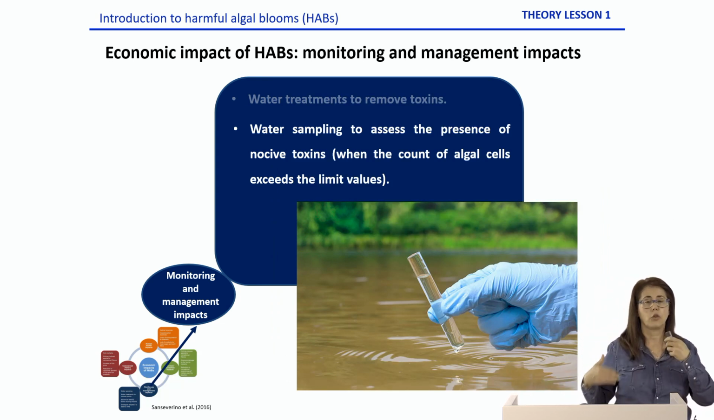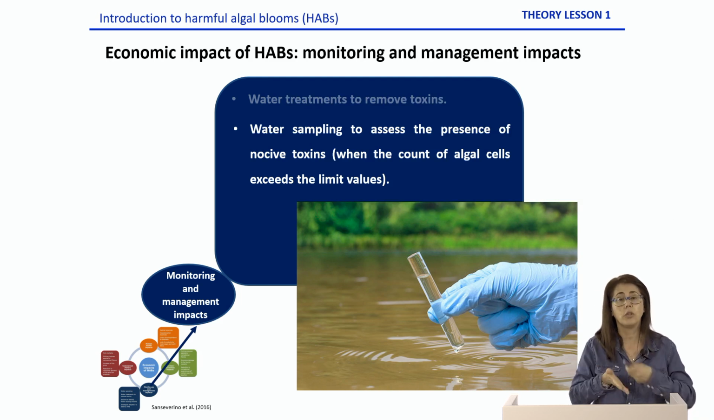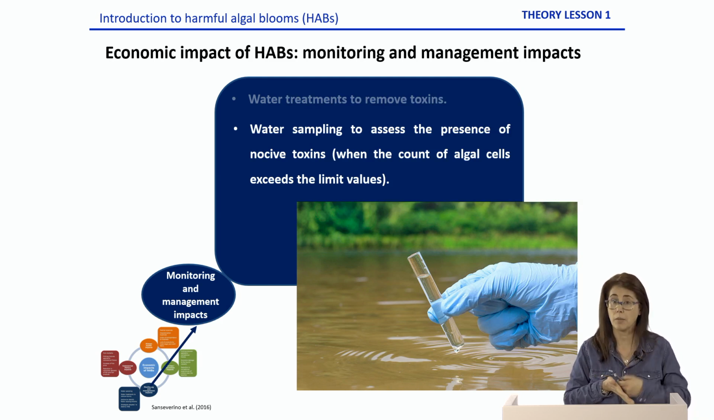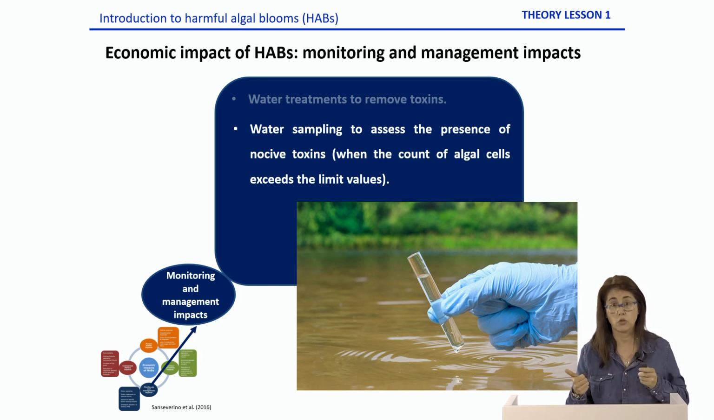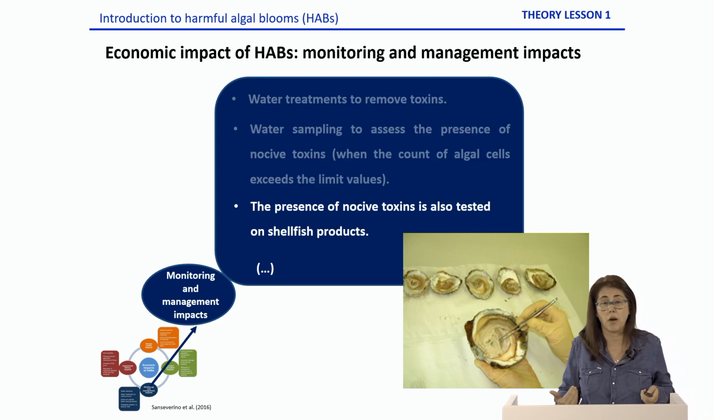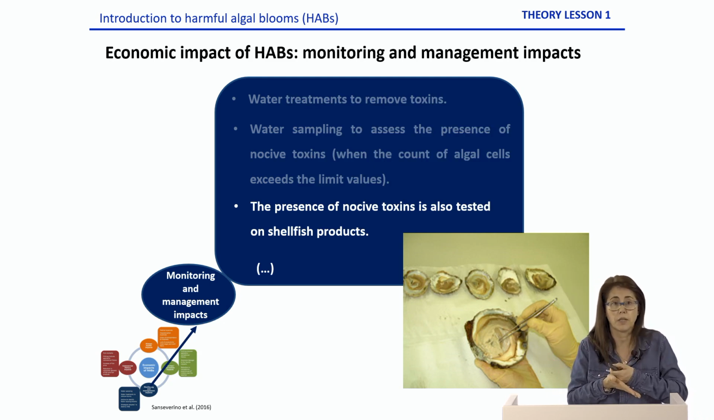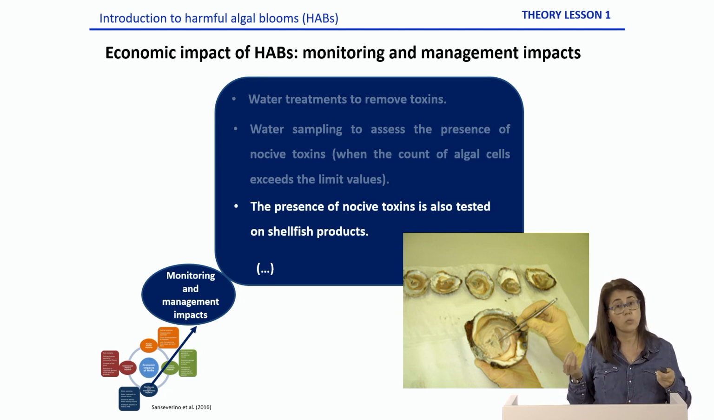When we see that the concentration of algae cells starts increasing too much, we also need to pay someone to take water samples and take them to the laboratory and try to see if there are toxins in the water. So we need to invest money in that as well. And of course, if we have a shellfish farm, we need to pay someone to look for the presence of noxious toxins in our product. Because if there are toxins, we can't sell the product.